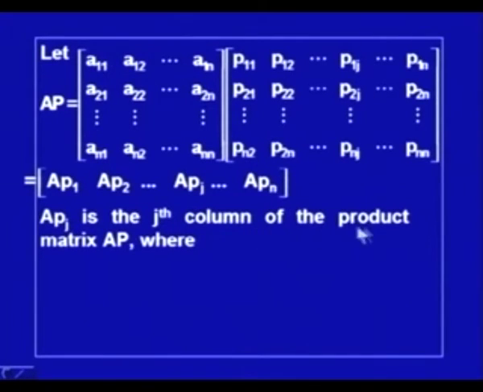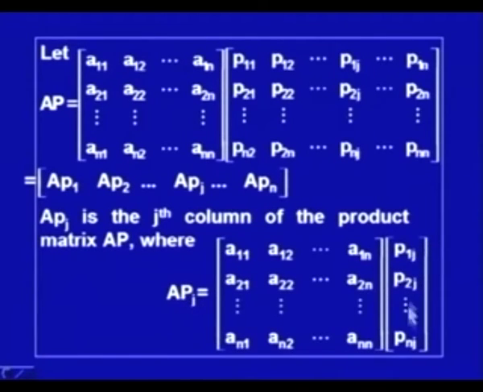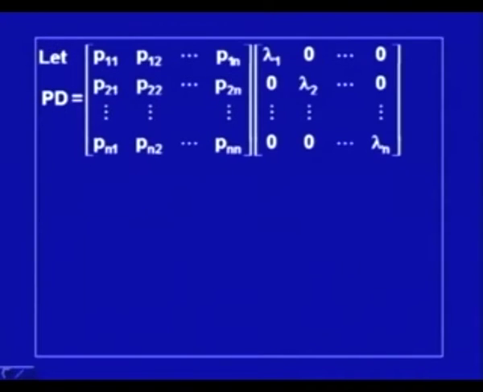APj is the jth column of the product matrix AP, which I have already explained. Now, considering the right hand side, PD is equal to the matrix P multiplied by the diagonal matrix. This matrix P has already been explained, and this diagonal matrix will have eigenvalues on the diagonal. So, the matrix is diagonalizable means that we have A equal to P inverse AP equals D, where D is a diagonal matrix consisting of eigenvalues.